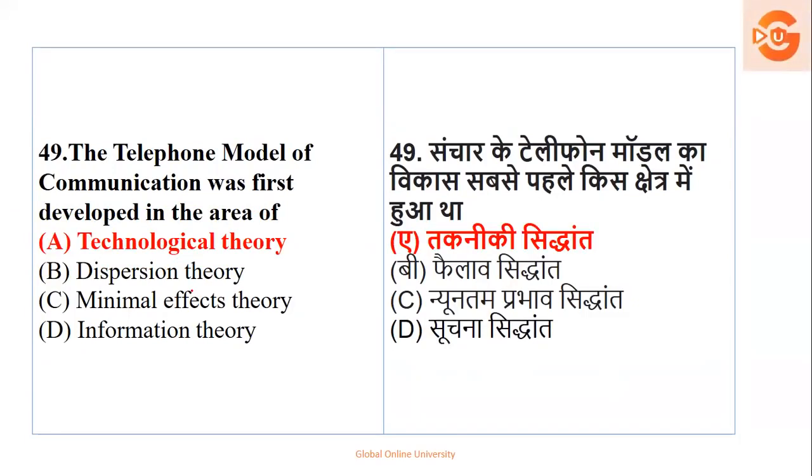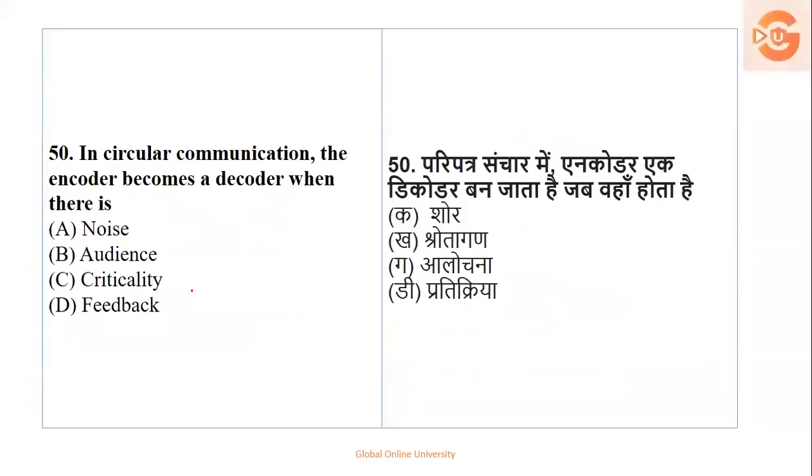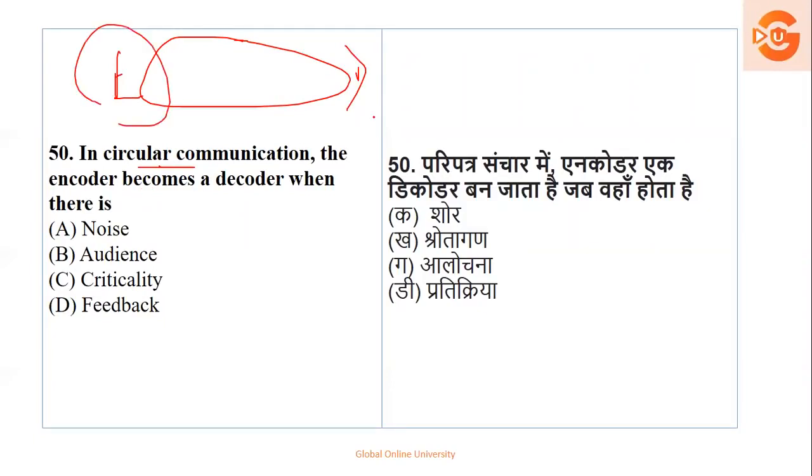And here we are at the last question of our series: in circular communication, the encoder becomes a decoder when there is encoder. See, यह circular communication है, यह encoder है और यह decoder है. पर इन्होंने question क्या पूछा है? Encoder becomes decoder. Encoder decoder कब बन जाएंगे?